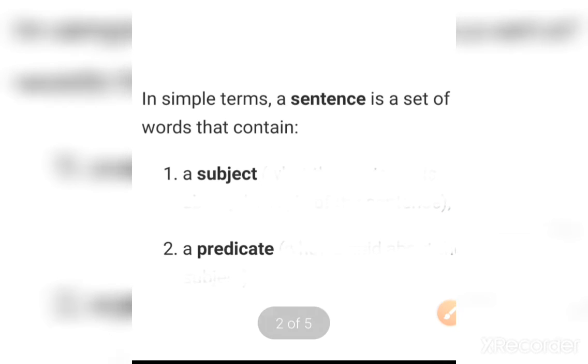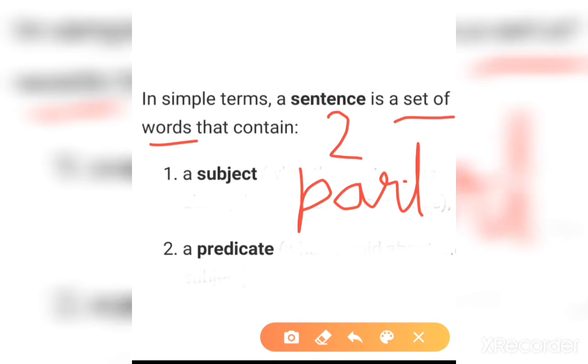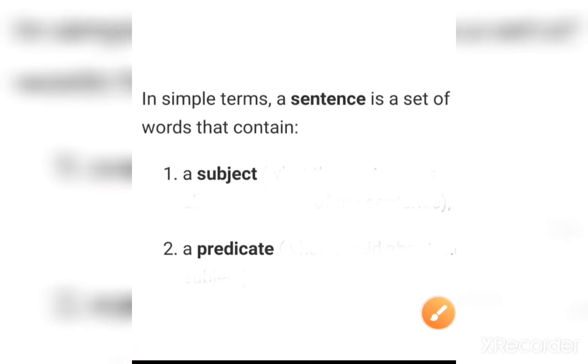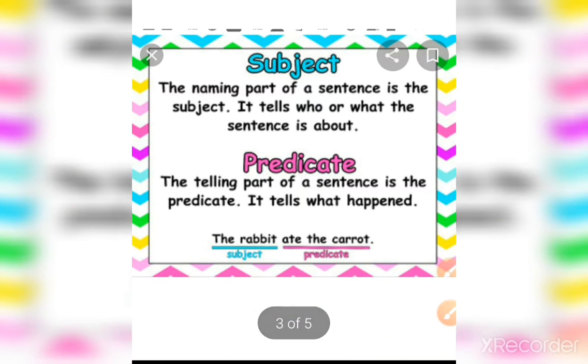In simple terms, a sentence is a set of words that contain two parts. How many parts are there? Two parts, subject and predicate. So simply you can say a sentence has two parts, subject and predicate. Now let's discuss them in detail. Here is a definition of subject and predicate.